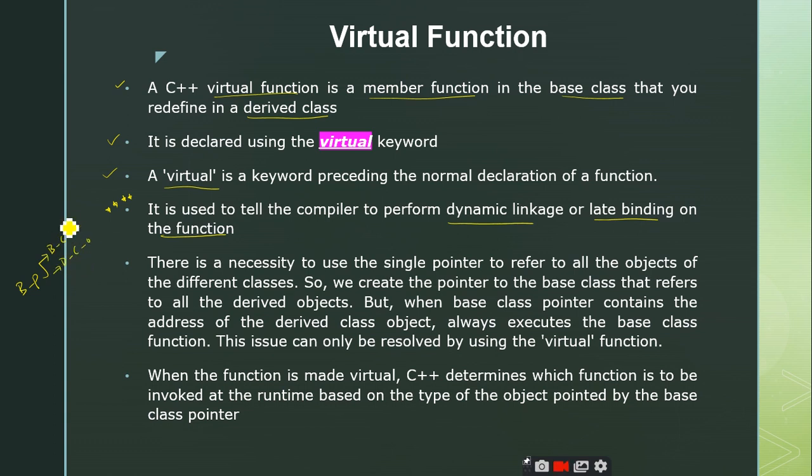When a situation arises where you have to access base class objects and derived class objects by using a single pointer, in such a case also you can make use of this virtual keyword, right?